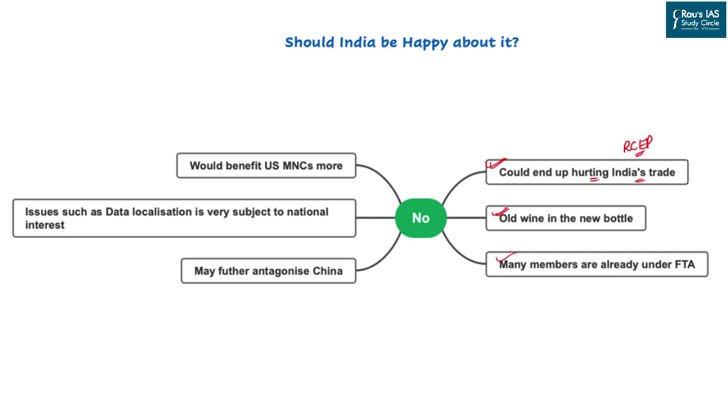India already has a free trade agreement with many of the members, for instance the ASEAN members and Japan. So having existing facilitation of trade through FTAs will create a double consequence of having a similar organization on that ground.